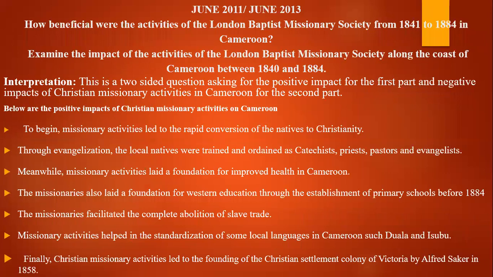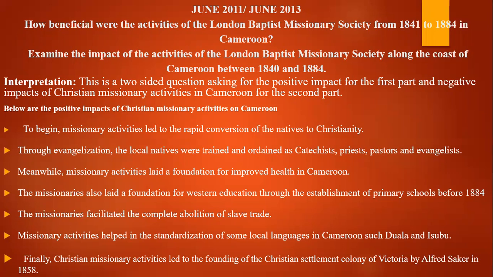So question 2 is June 2011 and June 2013, because they are the same question. Good. June 2011 says, how beneficial were the activities of the London Baptist Missionary Society from 1841 to 1884 in Cameroon? And June 2013 says, examine the impact of the activities of the London Baptist Missionary Society along the coast of Cameroon between 1840 and 1884.